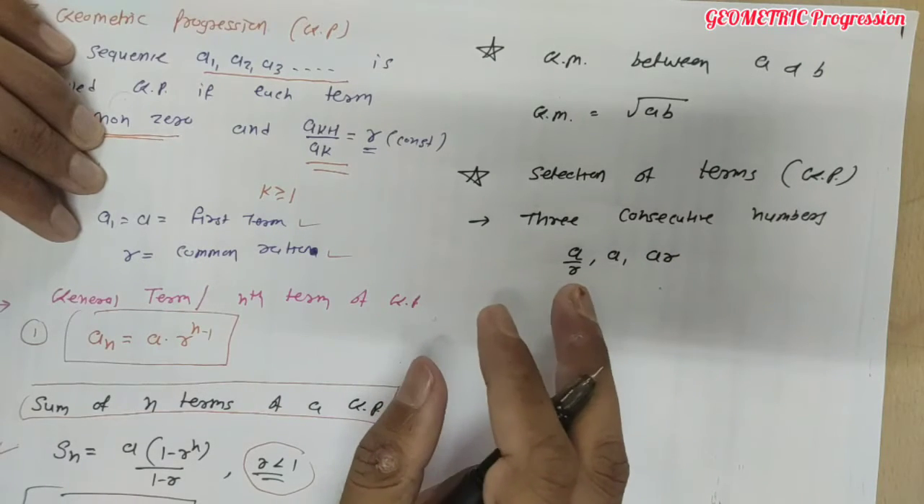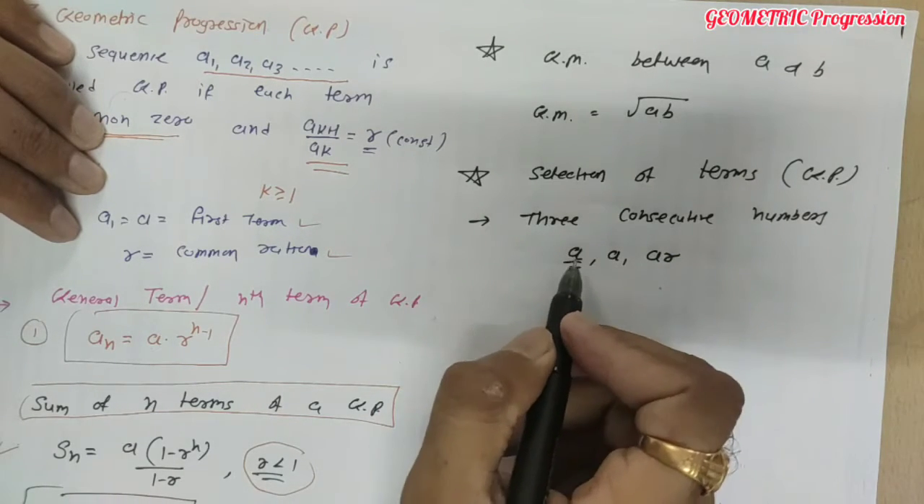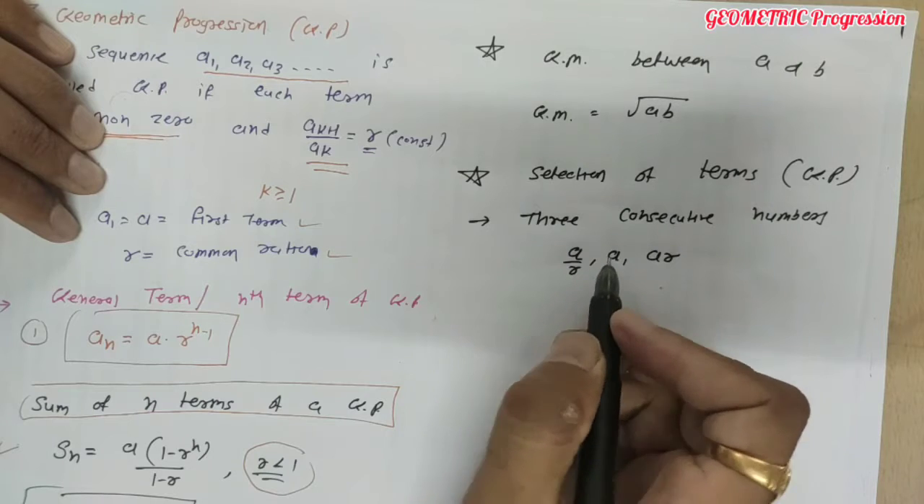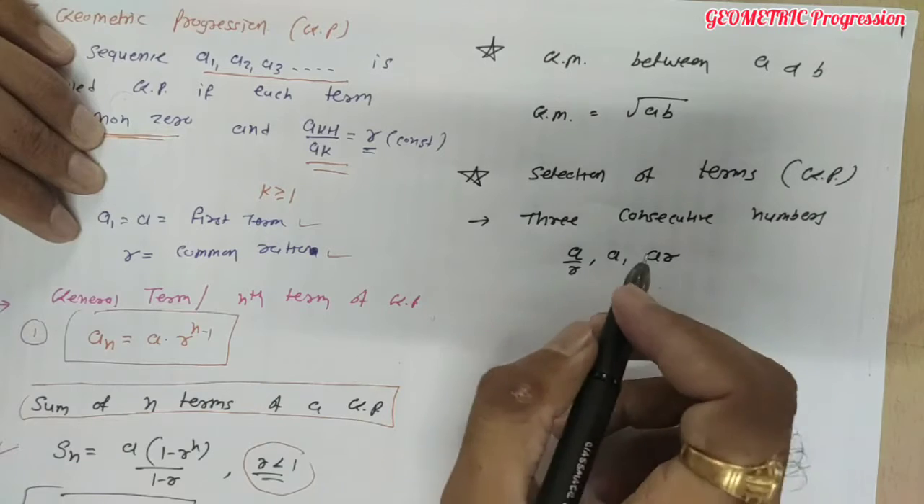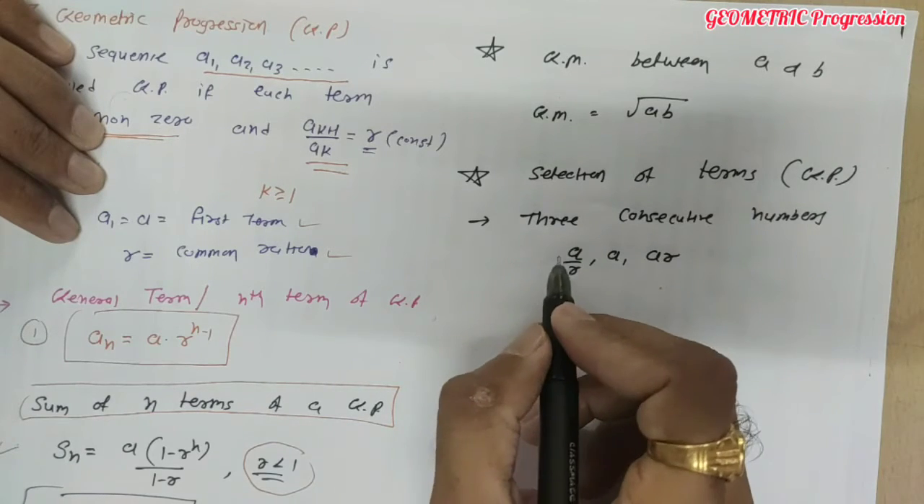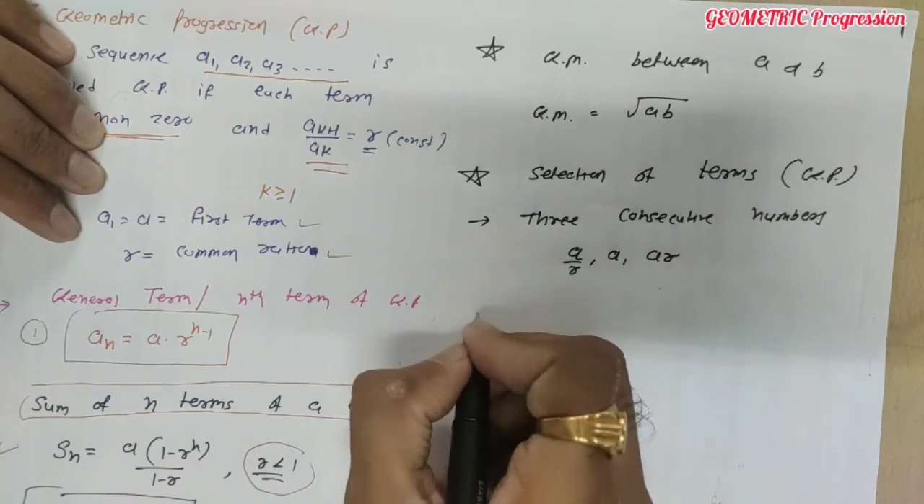So these 3 terms are in GP. Check the ratio. a upon a by r, it will be r. ar upon a, it will be r. So the common ratio will be constant. So for 3 consecutive terms, we will assume like this: a by r, a, ar.